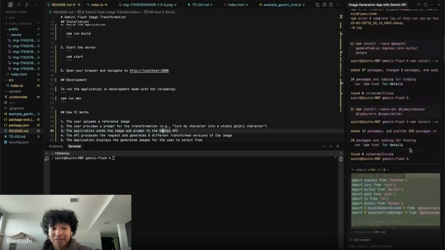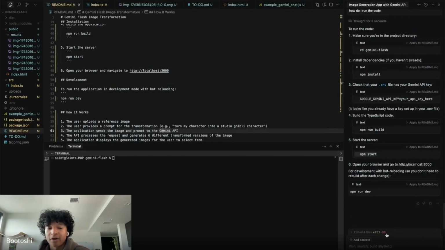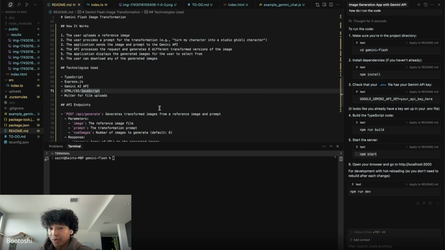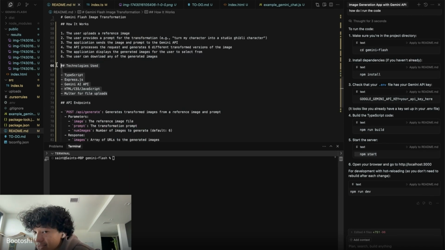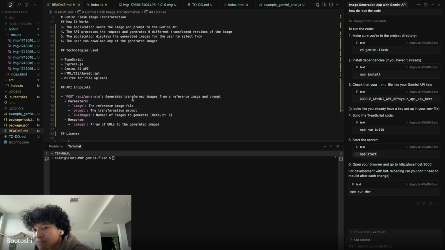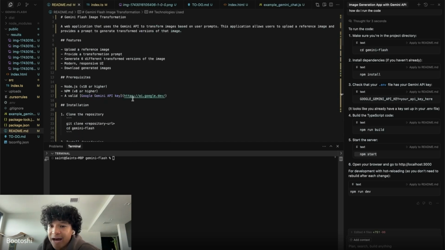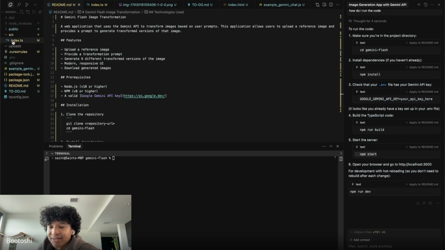Usually what I do is when I have this chat history on the side, I'll write in here, write a readme and explain the changes you did. And Claude was nice enough to do it for us. And it even has the tech stack right here, which is most important. Technologies used: TypeScript, Express, Gemini AI, HTML, CSS, JavaScript, Multer for file uploads. Cool. Now, I guess I could have it be more specific.